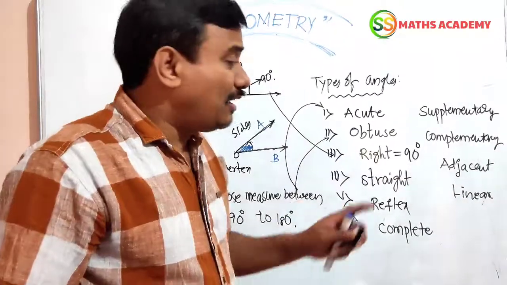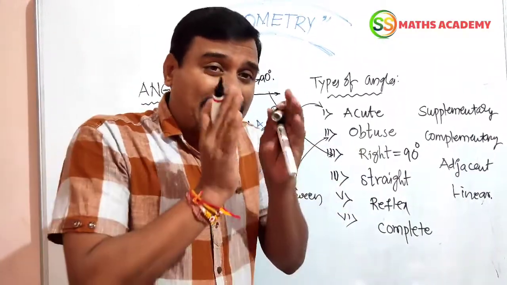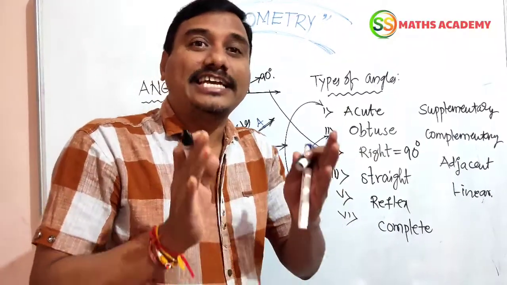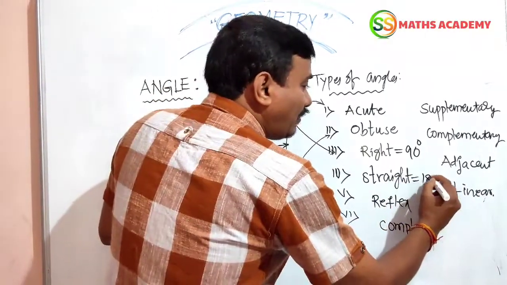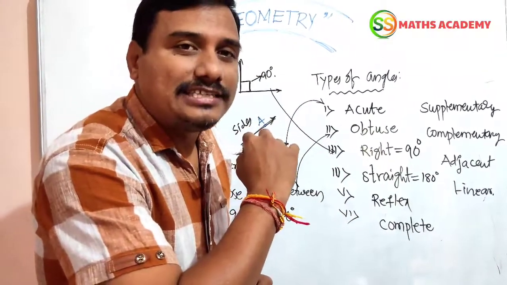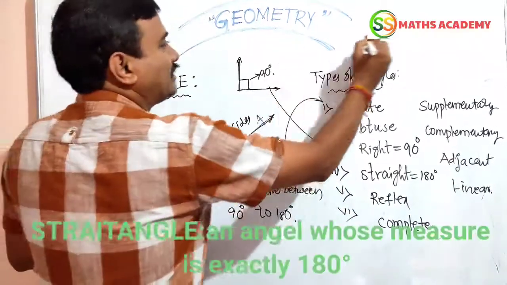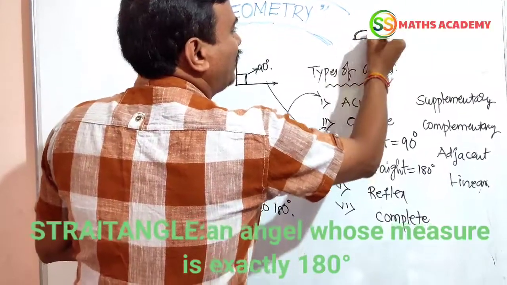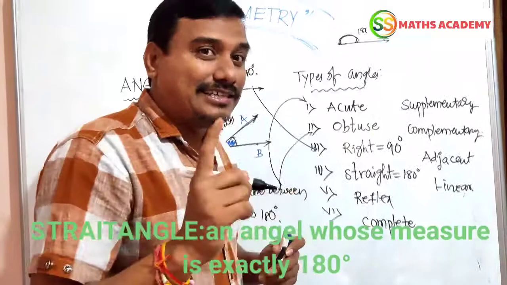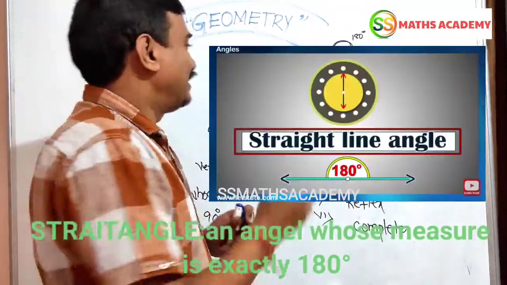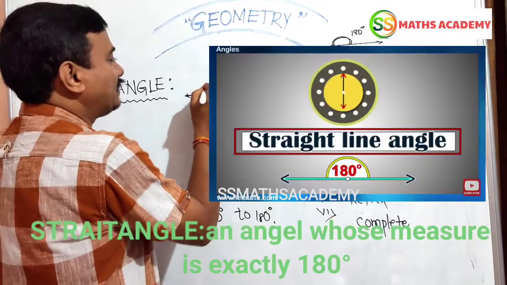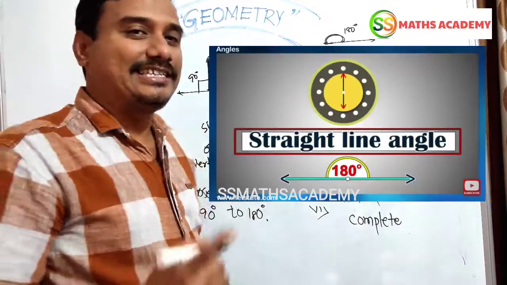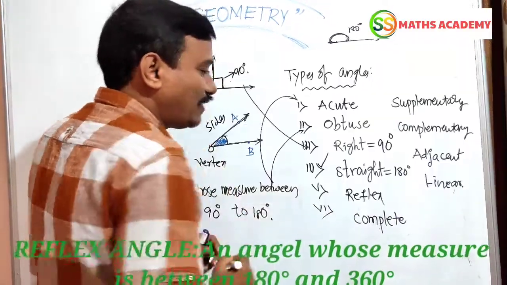Next, straight angle. What is the meaning of straight angle? What is the meaning of right angle? An angle whose measure is exactly 90 degree is called a right angle. In the same way, an angle whose measure is exactly 180 degree, such an angle is known as a straight angle. Like this. Exactly how much here? 180 degree. Yes, you got the point. Straight angle has how many right angles? Two right angles. 90 plus 90, 180. Very good.